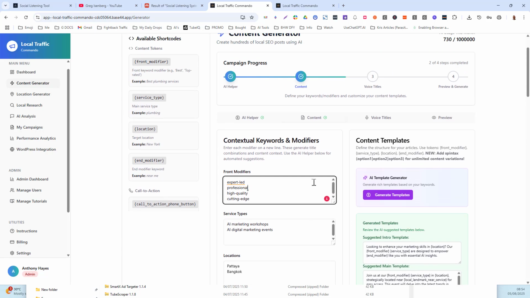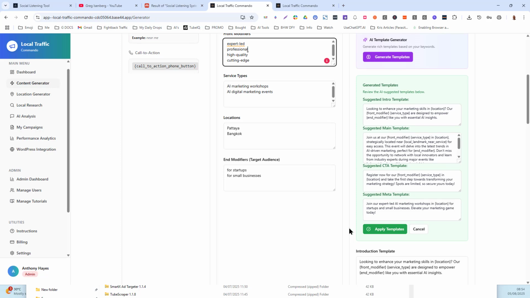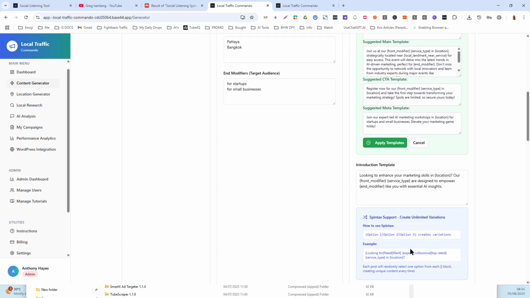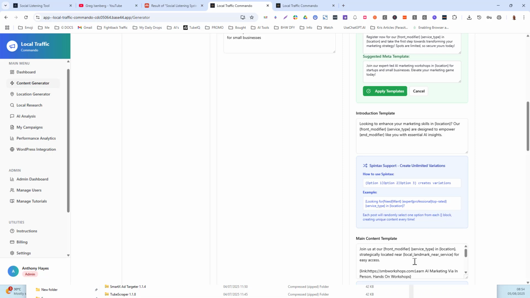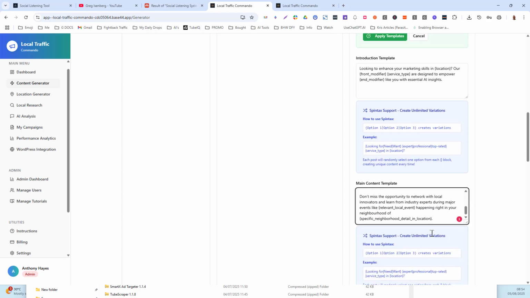Another person was asking, no matter what I try, I can't get my modifiers to stick. I'm not sure where it's not sticking. So I don't know, maybe you forgot to generate templates, or you didn't copy paste here to build out, in a sort of semi-manual way, your templates.